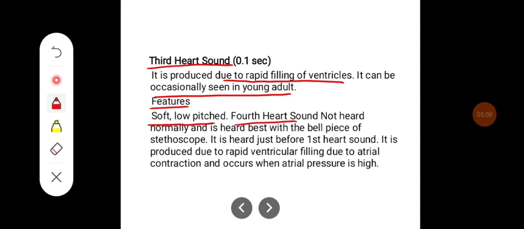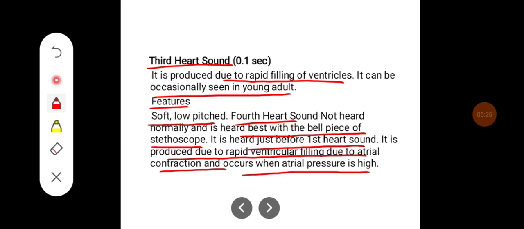Fourth heart sound. The sound is not heard normally and it is heard best with the bell piece of the stethoscope. It is heard just before the first heart sound. It is produced due to the rapid ventricular filling caused by atrial contraction and occurs when atrial pressure is high.